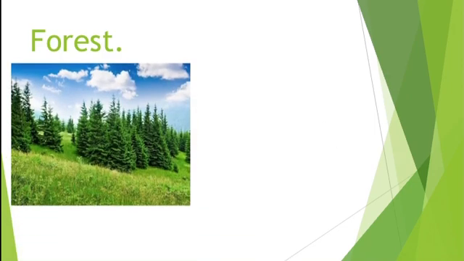For example, forests found in cold mountains have cone-shaped trees with needle-like leaves. You can see in the picture, right? It is a cone shape. This is the cone-shaped tree, right? So this is where these trees are found. They are found in cold mountains. Their leaves look like needles.